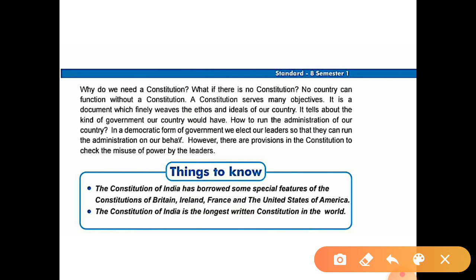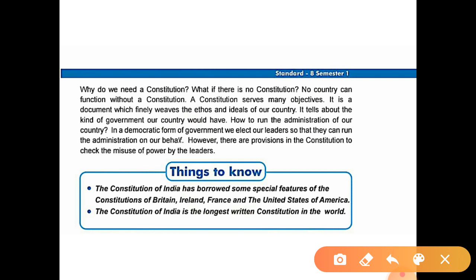Okay, we all know that there are 3 types of government: dictatorship, monarchy and democratic. So the countries which are following this type of government, which type? Democratic.